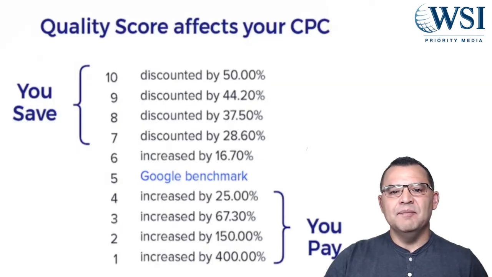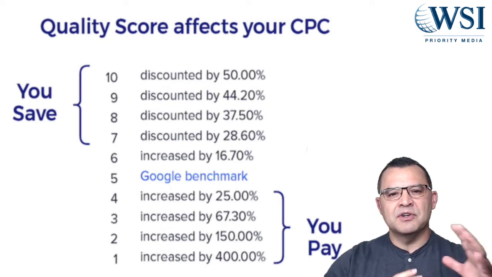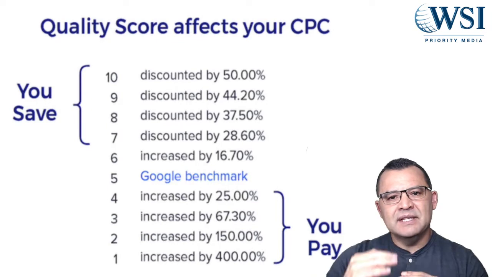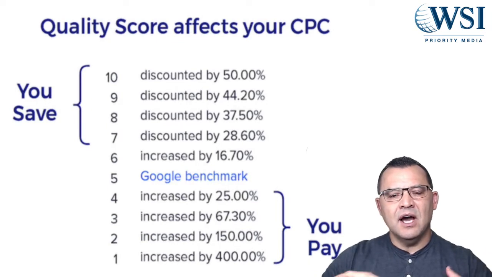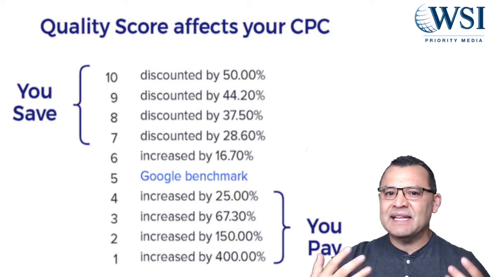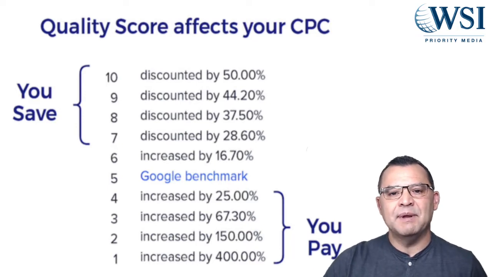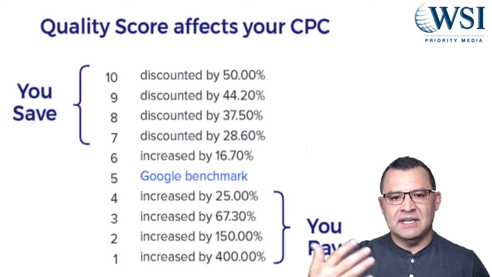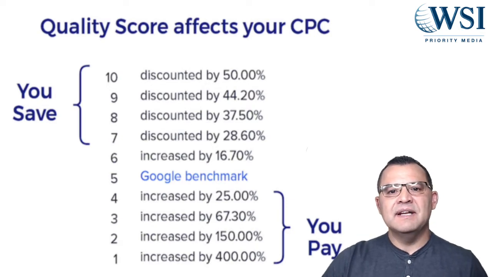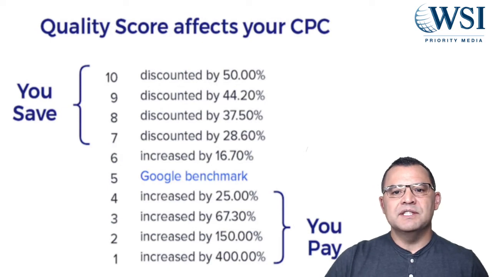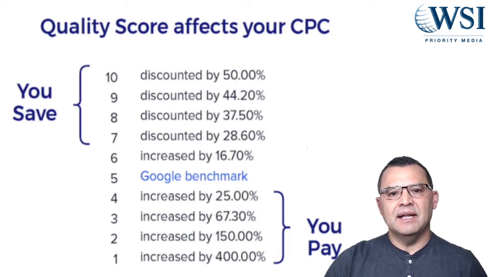The quality score, as I bring it up on my screen here, is calculated on a scale of 1 to 10, and it's made up of what's called expected click-through rate. Google has a bunch of different parameters involved in its machine learning, and based on criteria that it scans, it comes up with a formula which is their expected click-through rate, what they feel is going to be happening. So it involves your expected click-through rate, your ad relevance, and your landing page experience. Google wants to protect its platform, and it's going to reward advertisers who do a good job and represent it well, and at the same time penalize those who do not.